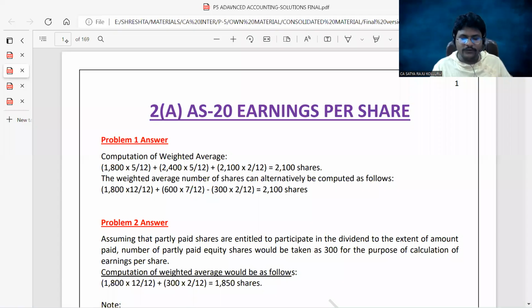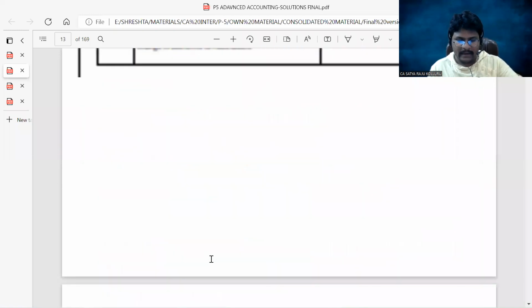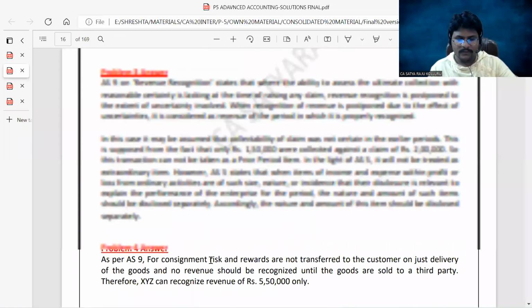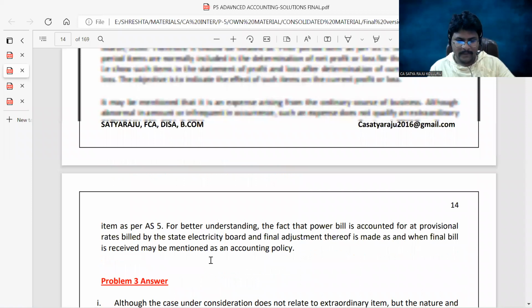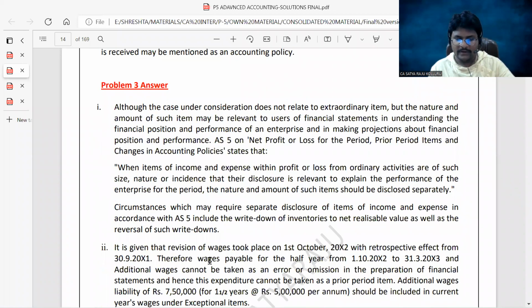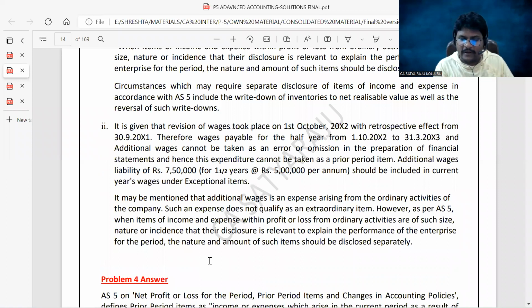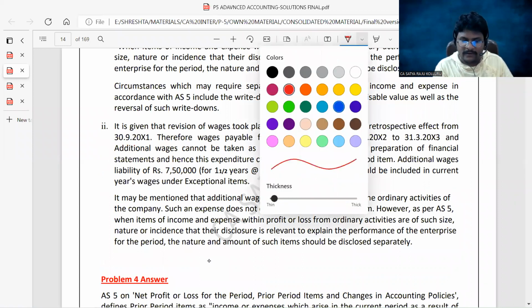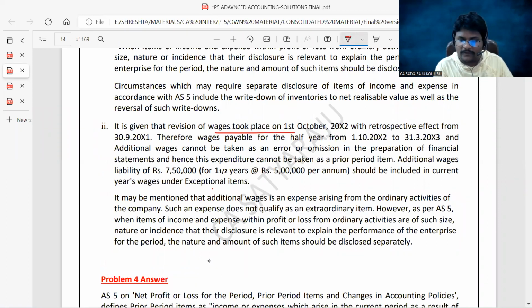So which is the printed solution, guys? You can open AS5. Yeah, you can check here. Sir, revision of wages. Please, all of you concentrate on this paragraph. Revision of wages took place on 1st October, so and so.